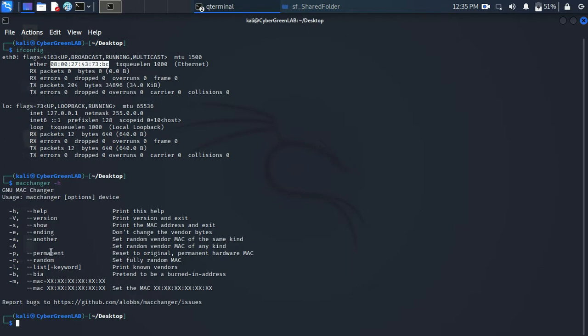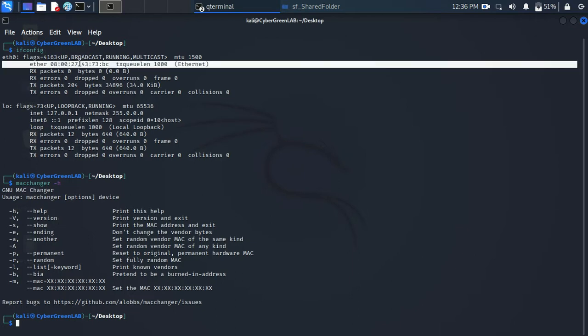If I want to change it, I will first choose the interface I want to change. This is what they call the interface, Ethernet, because the connection I'm using right now is Ethernet, which is like a cable, when you connect a cable to your network. Of course I'm using Wi-Fi, but the setup that I have only shows here as Ethernet. So let me quickly show you how to change the MAC address. This is my current MAC address, right?